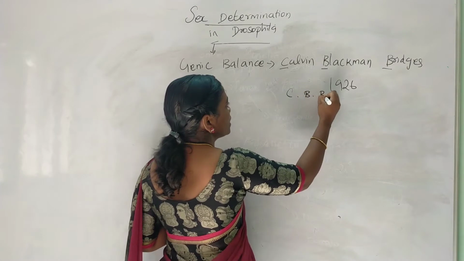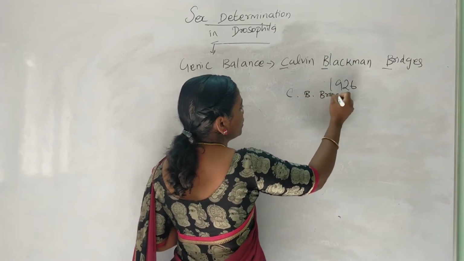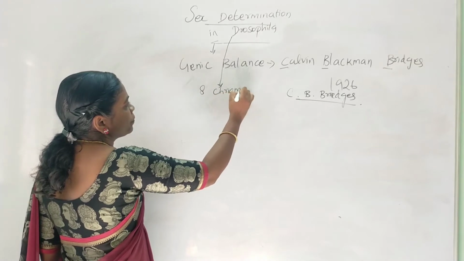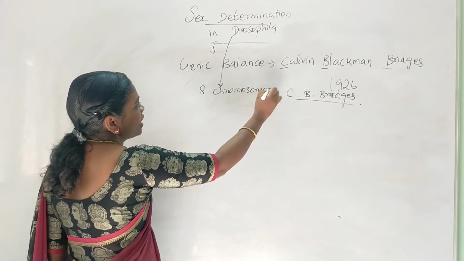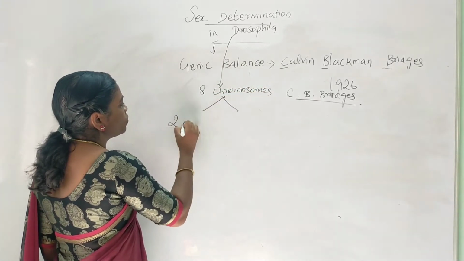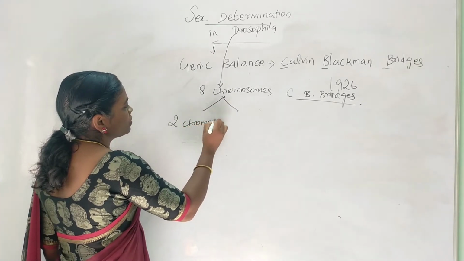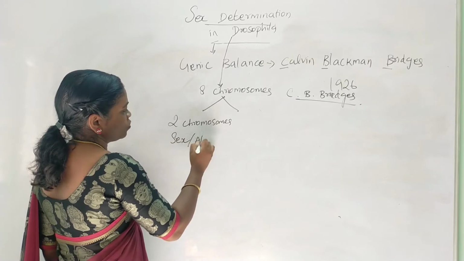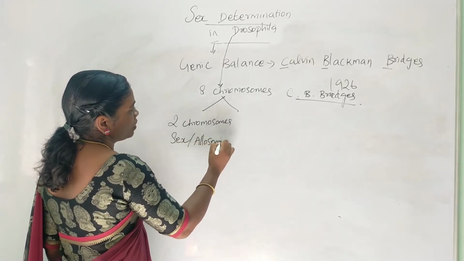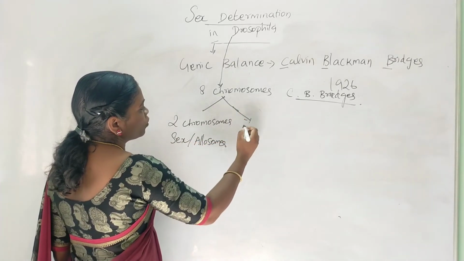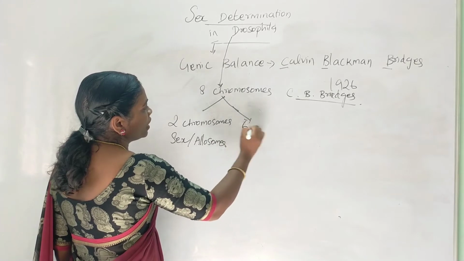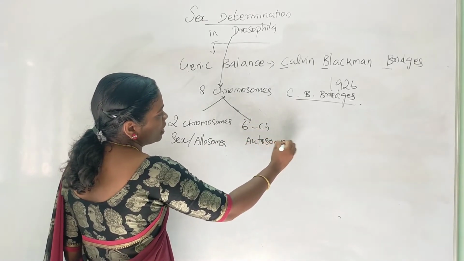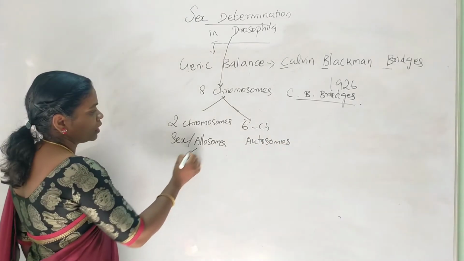Drosophila has 8 chromosomes. Among these 8 chromosomes, 2 are sex chromosomes, also known as allosomes. The remaining 6 are known as autosomes. So it has 8 chromosomes in total.